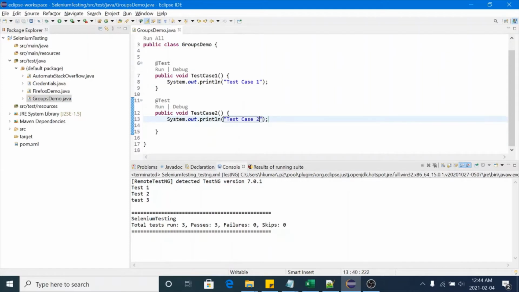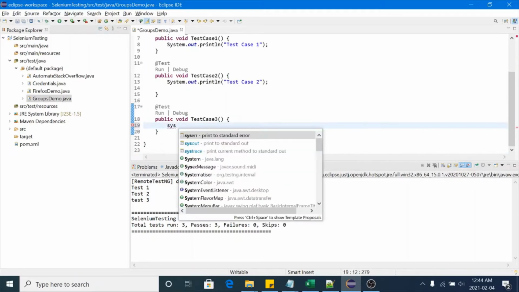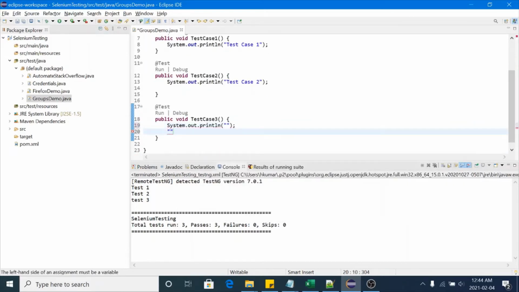We will write 3 test cases in our file. So let me write test case 3. Let me run these scenarios.